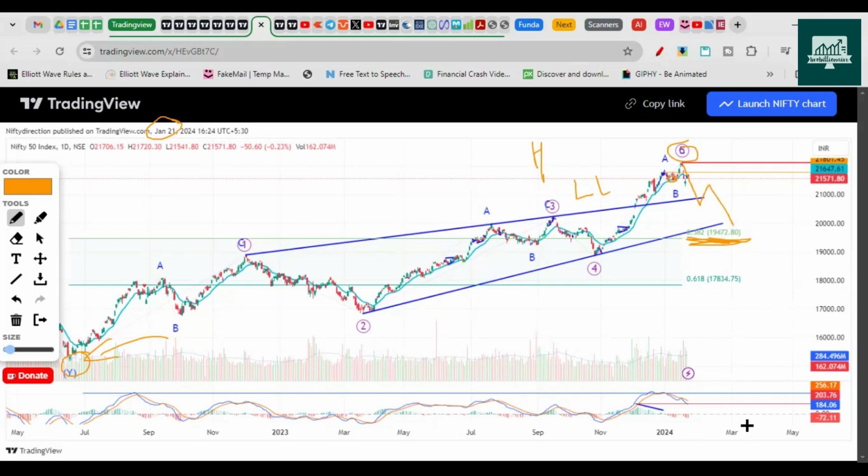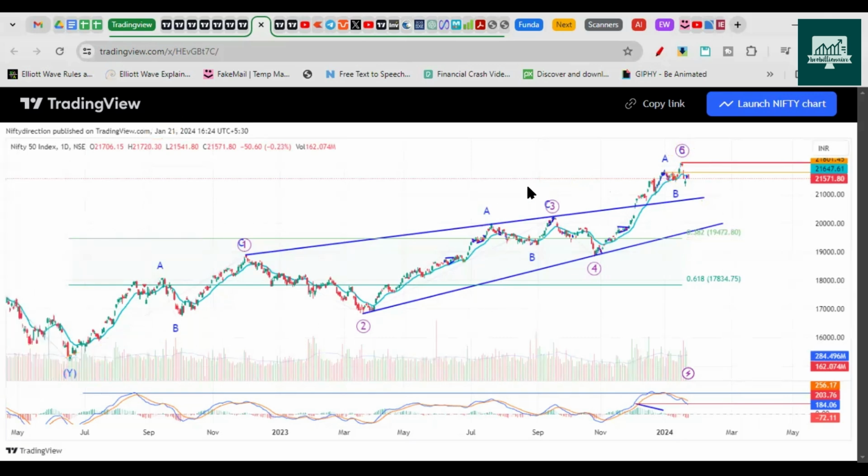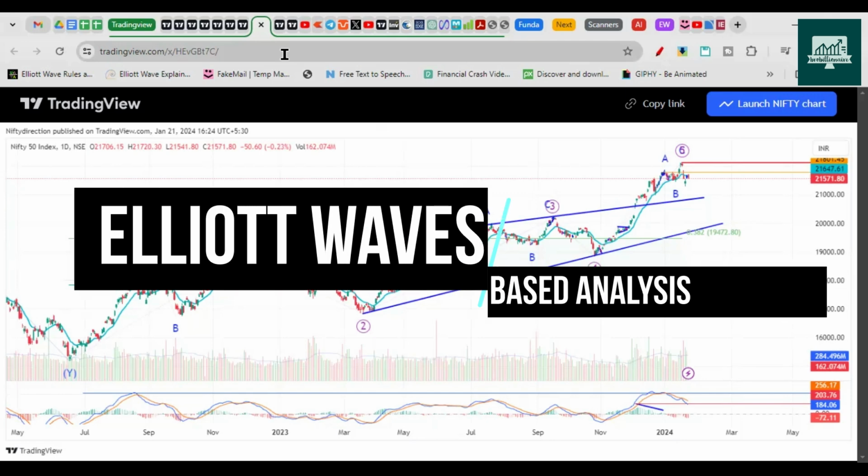So now the budget is also around the corner, 3-4 days left. So we will try to understand Nifty on the daily chart as well as on the hourly chart, how it will move based on price action indicators and then based on Elliott waves as well.